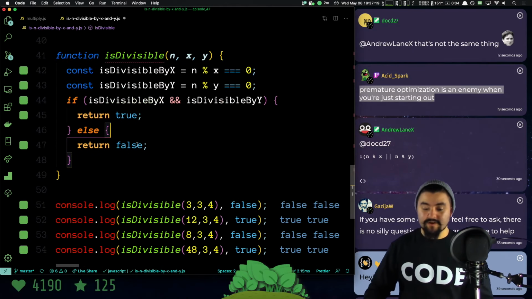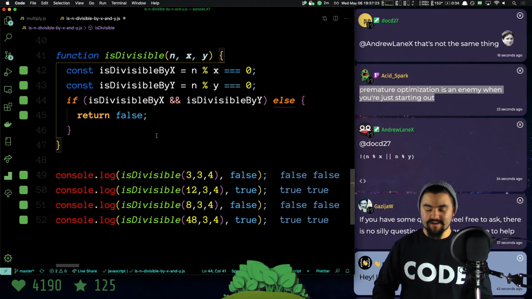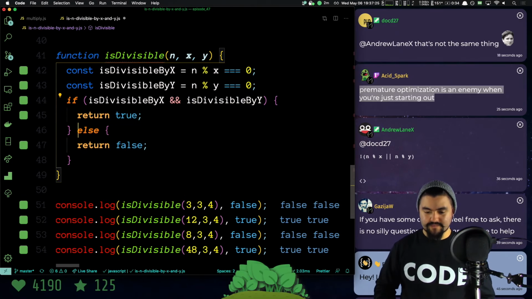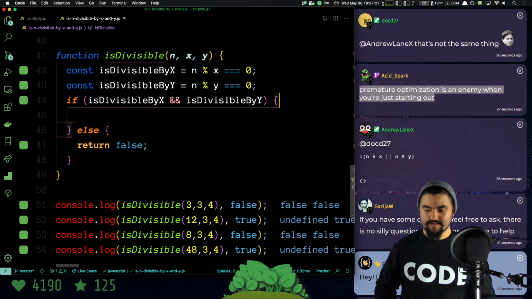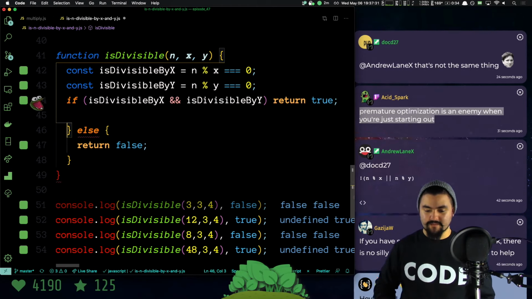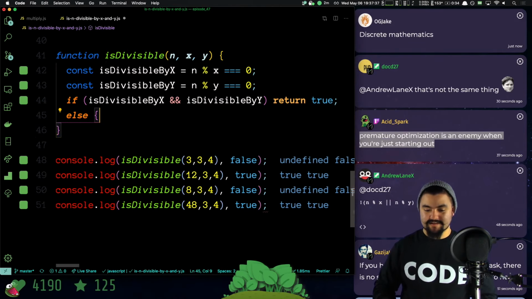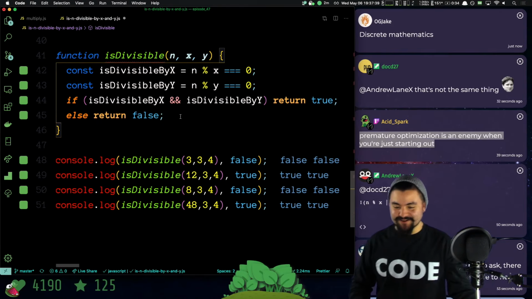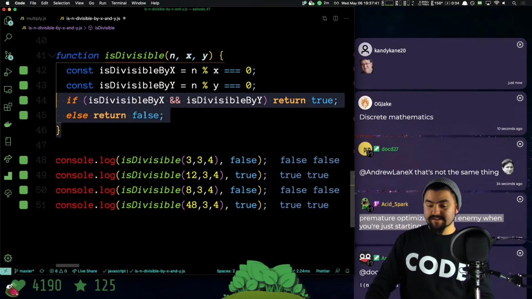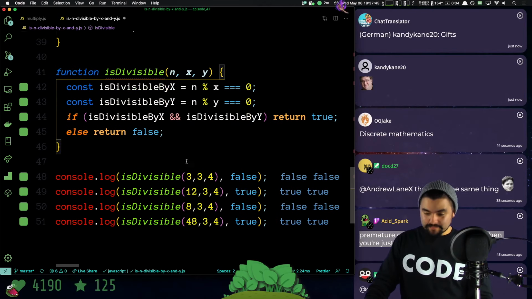All right, what was I going to do? Oh yeah, I was going to show we technically could write this on a single line like this. So we could take this return false and do return true like that. And then we can have our else on a single line. Discrete mathematics. Yes. You'll learn about Boolean logic in there for sure. So this works too, because technically an if statement and an else statement can be written on a single line. Yep.